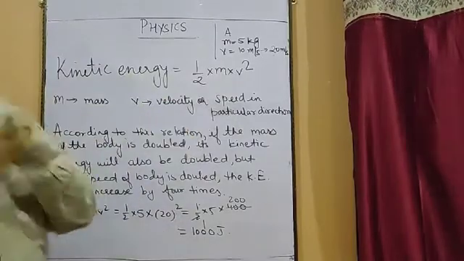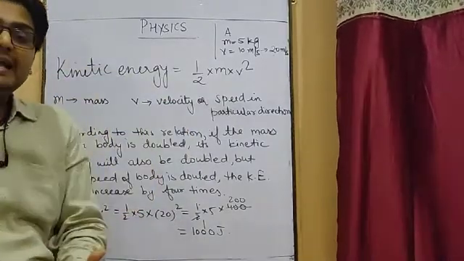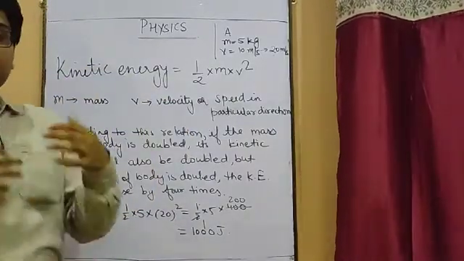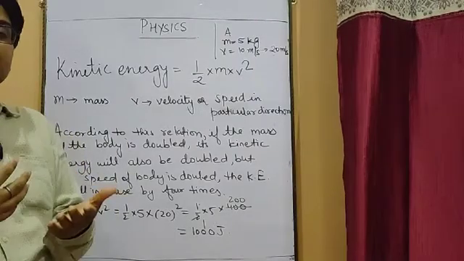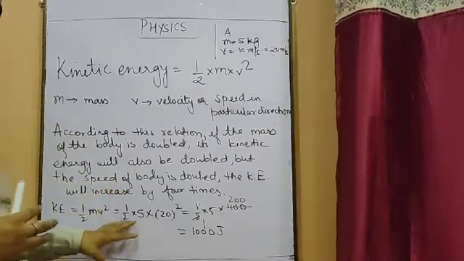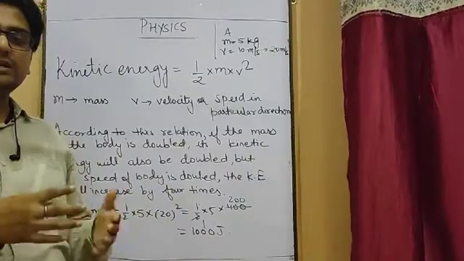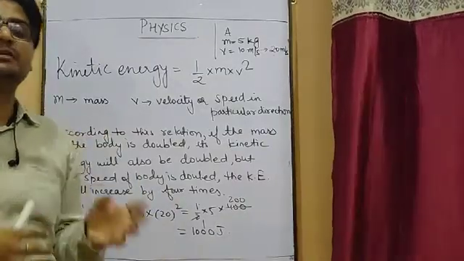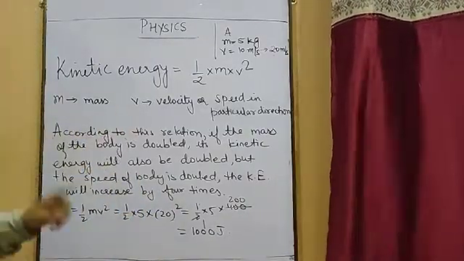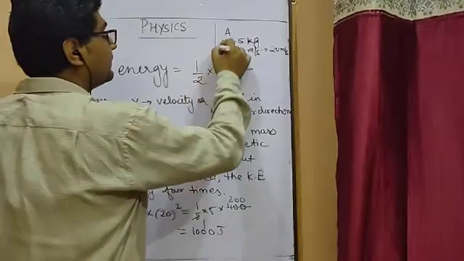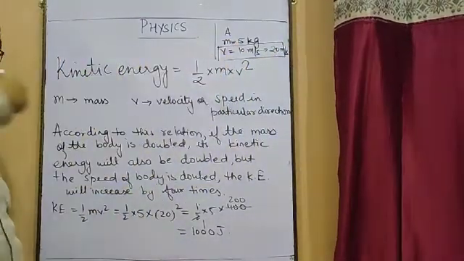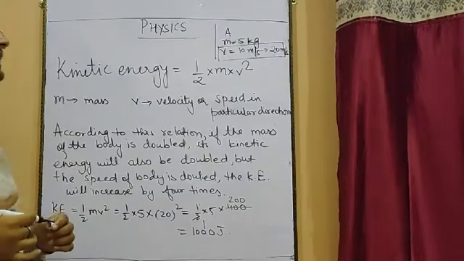So if you increase the velocity, it's square times the kinetic energy. Sorry, it's double times the velocity, so the kinetic energy will increase. Means if you are doubling the velocity, the kinetic energy has become 4 times because it is square. So which is more effective over here? The velocity will be more effective. More the velocity, more will be the kinetic energy.